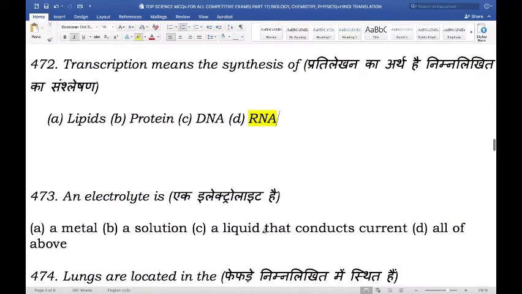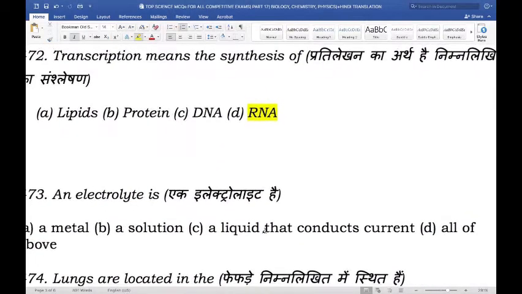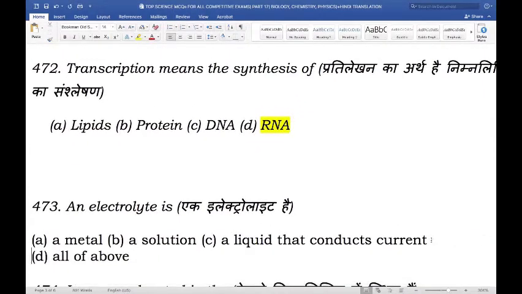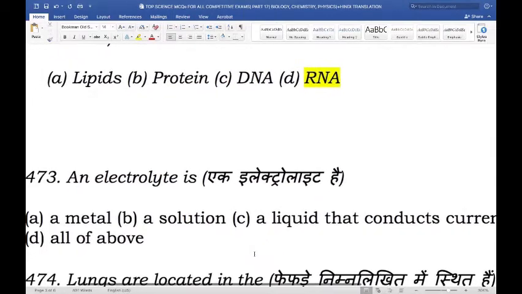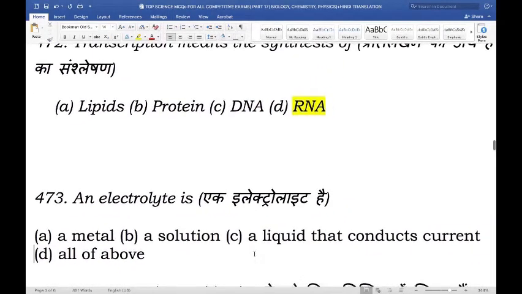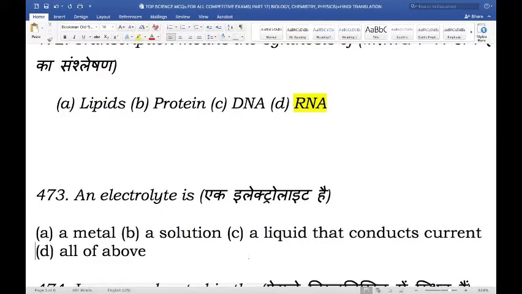Moving on, an electrolyte is. So, what is an electrolyte? Is it a metal, a solution, a liquid that conducts current, or all of these? And the right answer here is a liquid that conducts current.